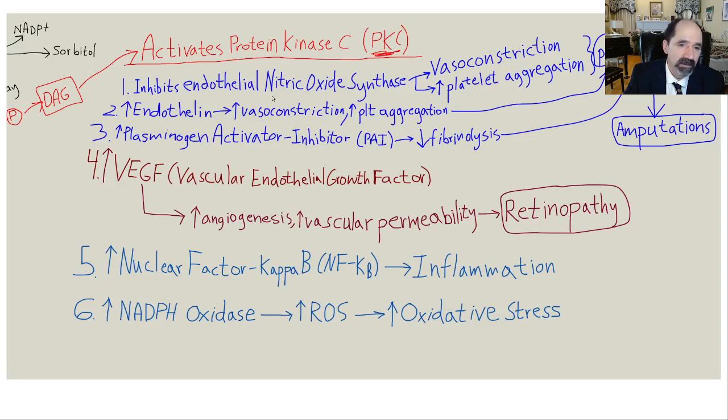All right. Well, what does protein kinase C do? First of all, it inhibits endothelial nitric oxide. So nitric oxide is the key vasodilator. You'll hear Caldwell Esselstyn. He's got the best results for preventing coronary artery atherosclerosis of anyone in the world. And what does he do? He talks about nitric oxide all day long. And why does he do that? Because it's the most important thing to keep the arteries open. So endothelial nitric oxide synthase, that enzyme, is inhibited by protein kinase C. And once that's inhibited, the arteries will, instead of vasodilating, become vasoconstricted. They'll tighten up so they don't deliver blood flow to the tissues as well.